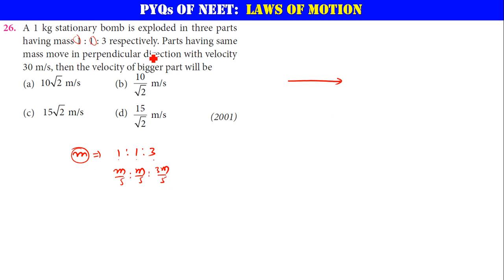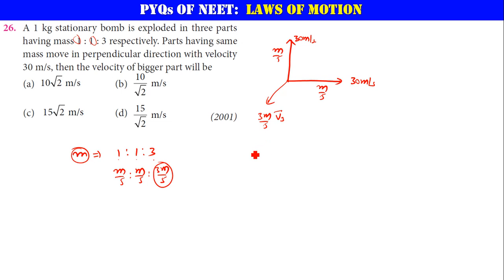Next, the parts which have the same masses, m by 5, is going with 30 meter per second. Let's consider it's going along the x-axis. Another mass, also m by 5, is going with the same speed, along the y-axis. Now the velocity of the bigger part, which is 3m by 5, is going in some random direction with velocity, say, v3. That's what you need to find. Actually he's asking about speed, the magnitude.